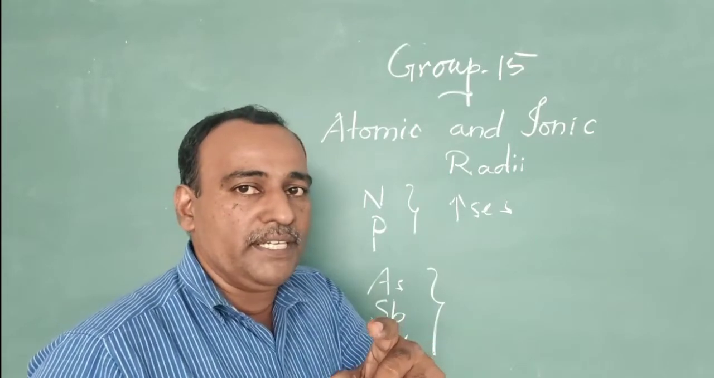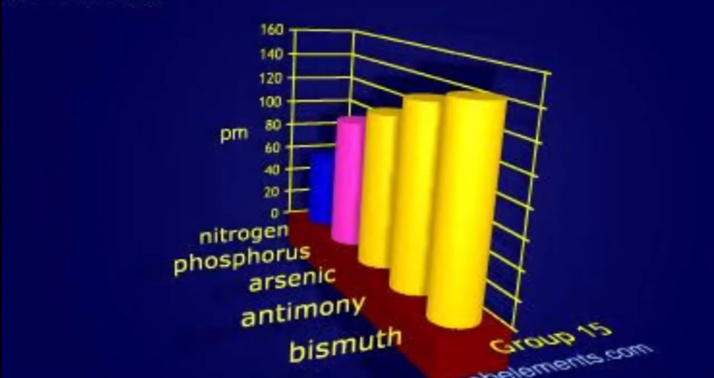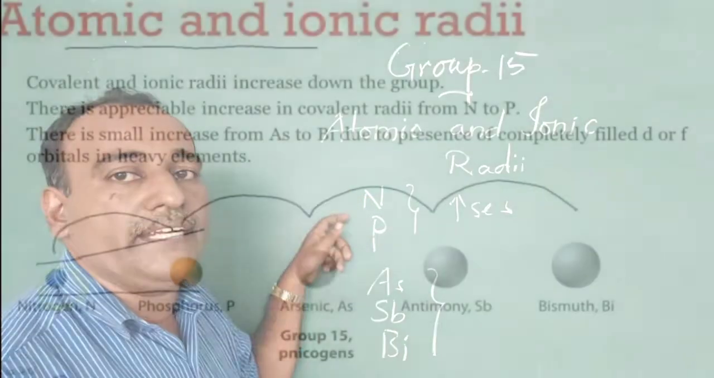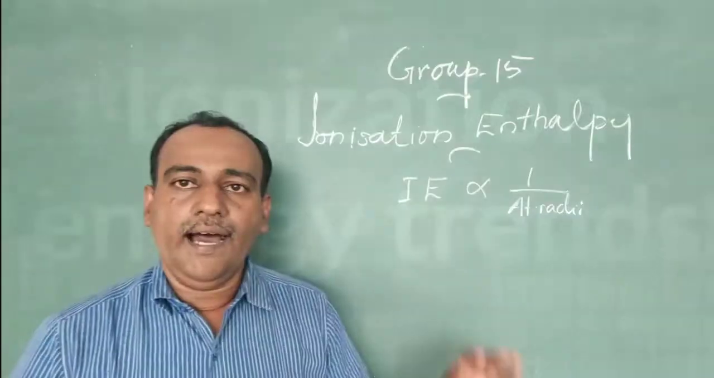So, what about atomic and ionic radii? When we move from top to bottom, in general, atomic and ionic radii increase. But this increase is considerable when we move from nitrogen to phosphorus. When we move from arsenic to bismuth, the increase in atomic radii is very small.